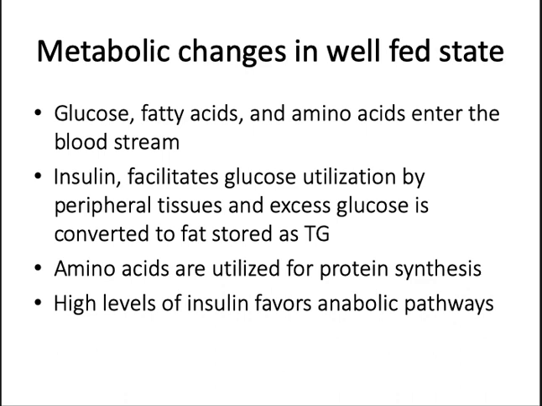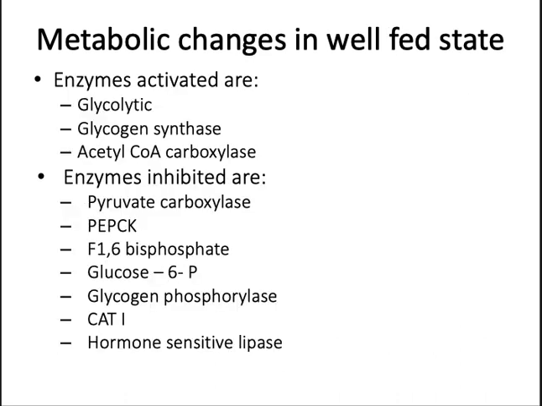Okay, so what are the enzymes that are activated and what are the enzymes that are inhibited during the well-fed state? All the enzymes of the glycolytic pathway are activated. Glycogen synthase is activated. Along with it, acetyl-CoA carboxylase is also activated.